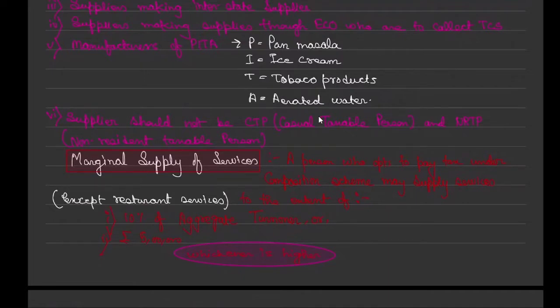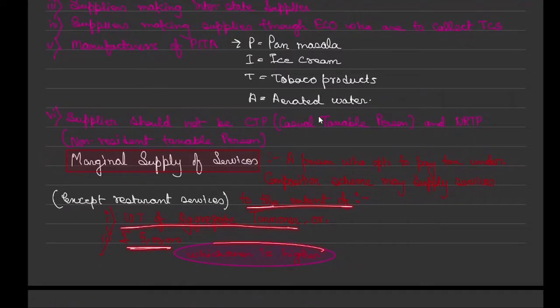So what changes were made? They brought something which is known as marginal supply of services. A person who opts to pay tax under this composition scheme may supply services, except restaurant services, to the extent of 10% of aggregate turnover or 5 lakh, whichever is higher.